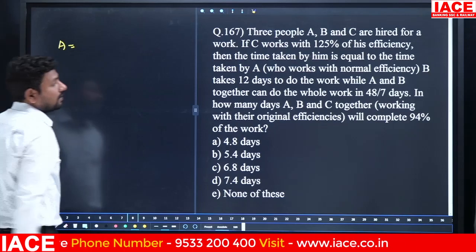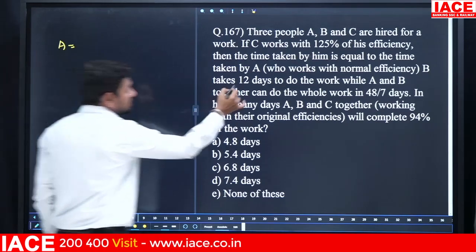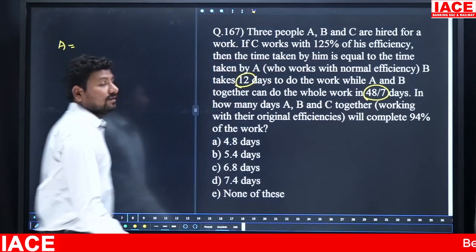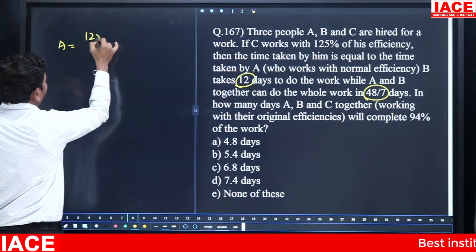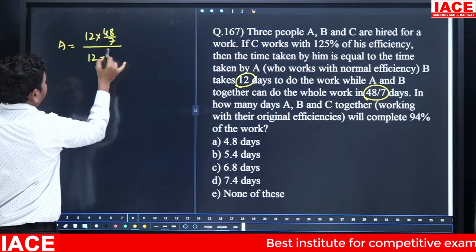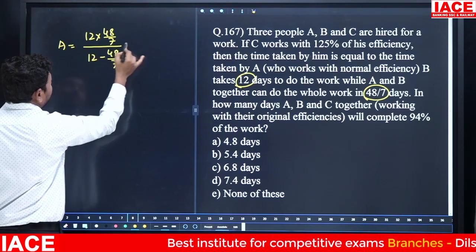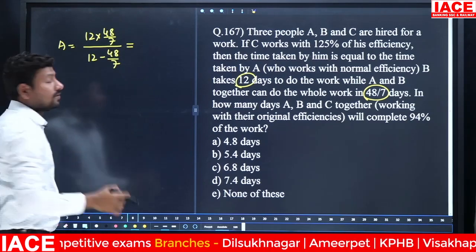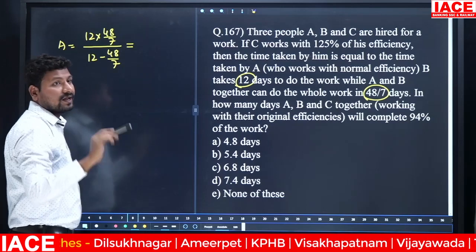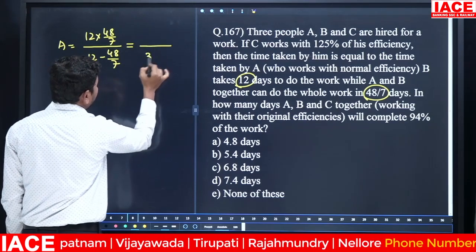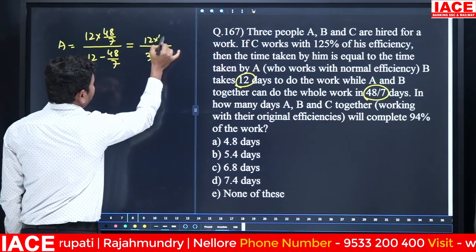How to calculate A alone work? Then we can utilize these numbers 12 and 48 by 7. Okay. Then 12 into 48 by 7 by 12 minus 48 by 7. Here 7 will be cancelled. 7 12's value is 84. From 84, 48 will be removed. 84 minus 48 is 36. Denominator value is 36. Numerator value is 12 into 48.